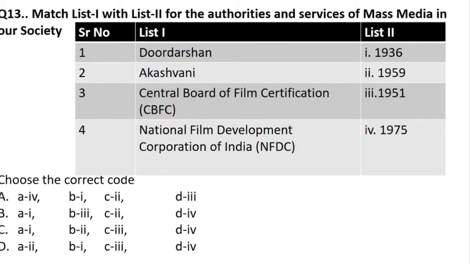Okay, fine. Now, match the following, where you have authorities and services of mass media in our society with the years. Such questions are dangerous if you are not revising the years. Doordarshan, Akashwani, Central Board of Film Certification, National Film Development Corporation of India.